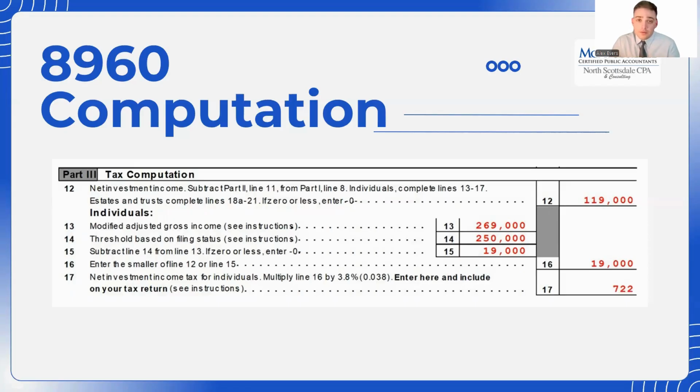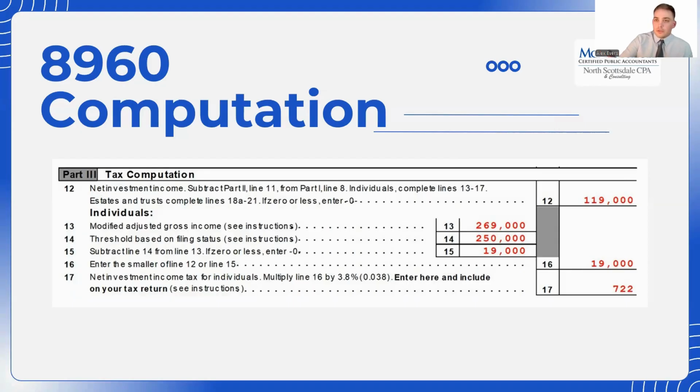Now their capital gain, which is considered net investment income, is at 119,000 as opposed to 200,000 originally. So now their modified adjusted gross income is lower. They're at 269,000. So again, doing the same thing, you're subtracting your threshold from your modified adjusted gross income, and their income that is subject to net investment income tax is 19,000, much lower than the original 100,000 that we showed in that previous hypothetical example.